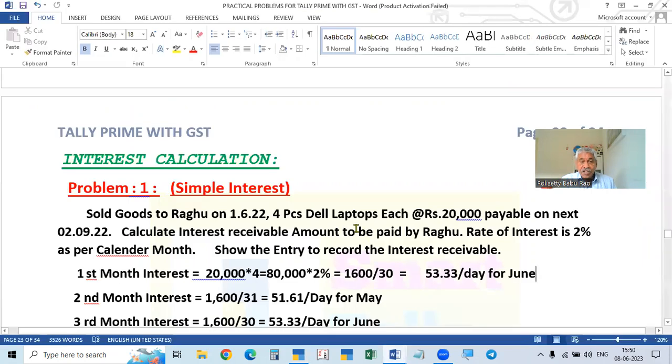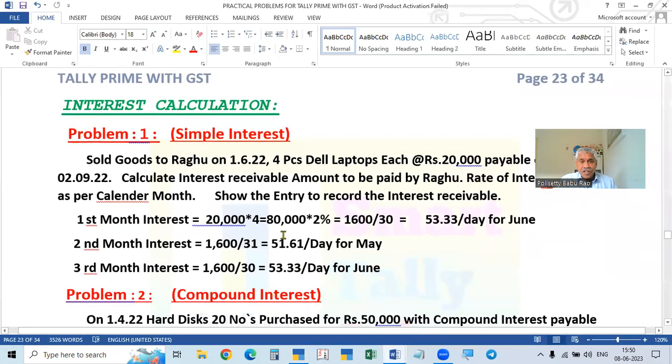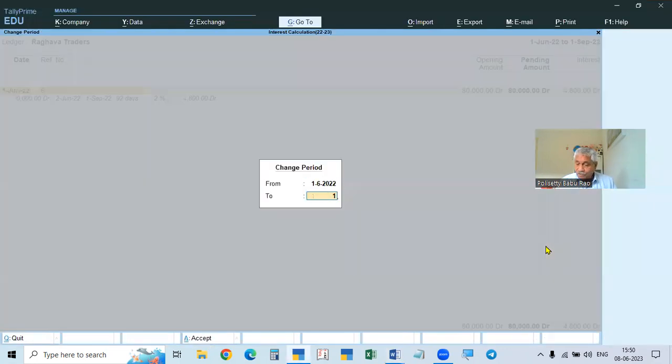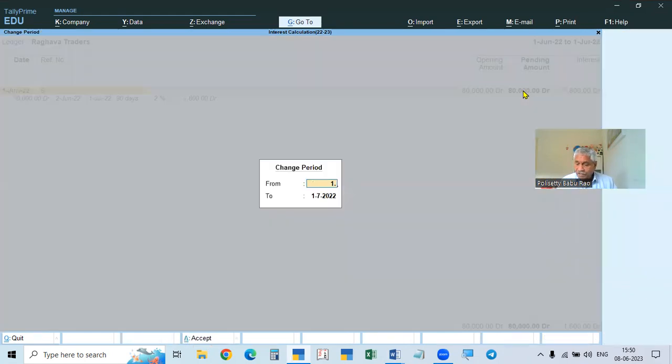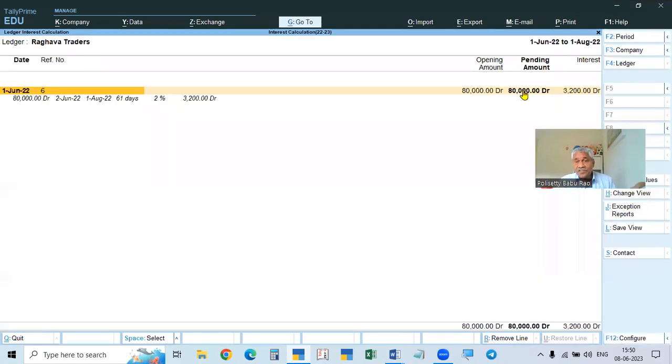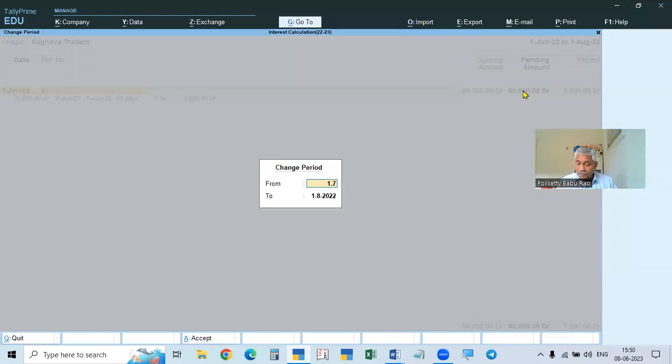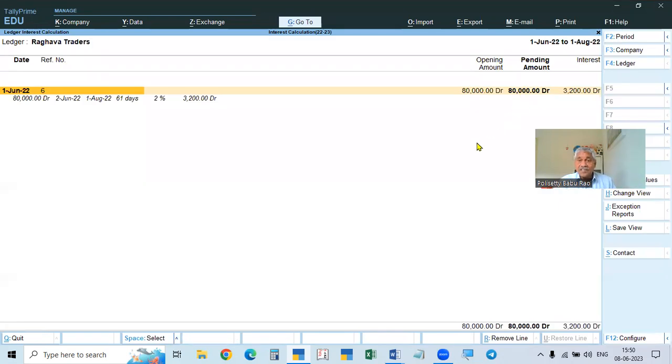Here, see, this is simple interest. So every month the principal will be 80,000 and the interest amount will be 1,600. You see, from 1st June to 1st July, it is calculating for 1 month. The principal amount, this is the original amount. Pending amount means the amount on which interest is calculated, that is the principal amount. So it is 80,000 for the month of June to July. Again, if you take 1st June to 1st August, the principal amount is the same.